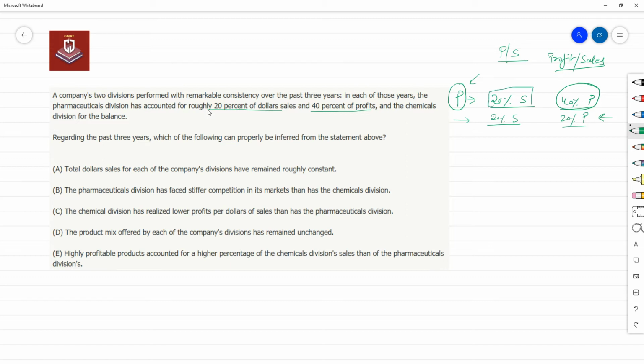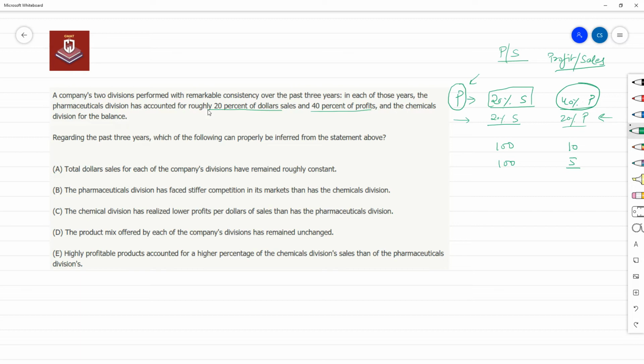It can happen only if for every sale that it is making, it's making a lot more profit than if you consider the company as a whole. For example, if it makes a sale of $100, it would generate a profit of, let's say, 10, but for the company as a whole, the company may generate a profit of just 5, right?